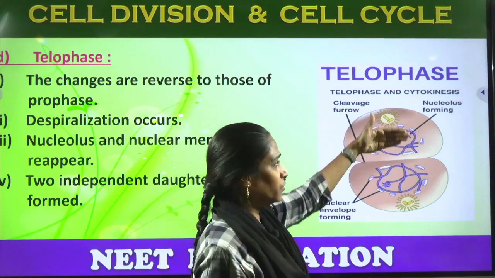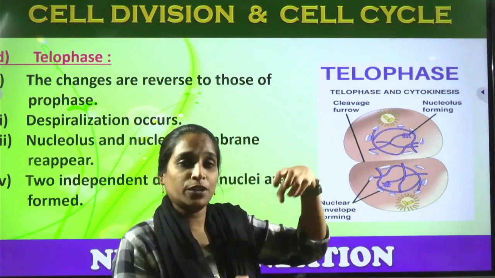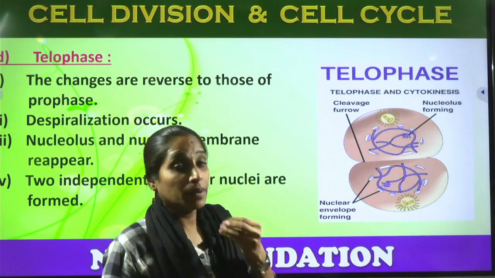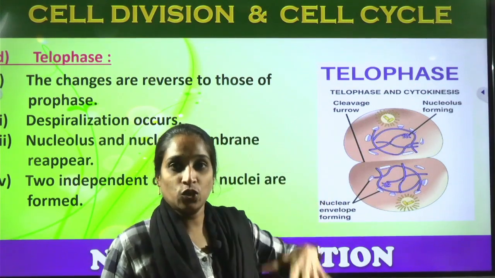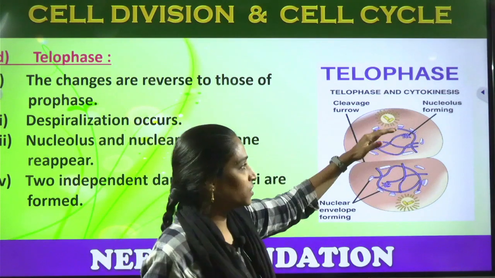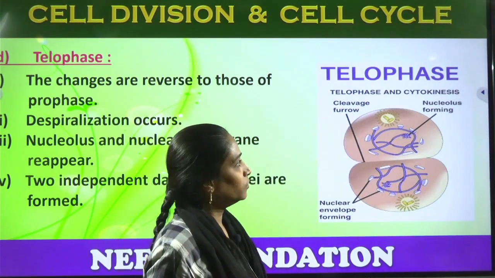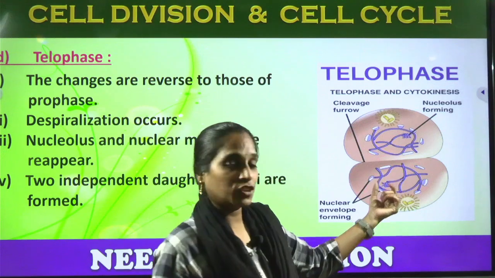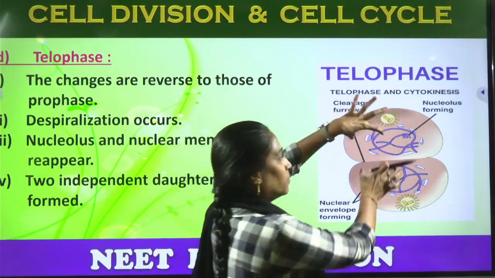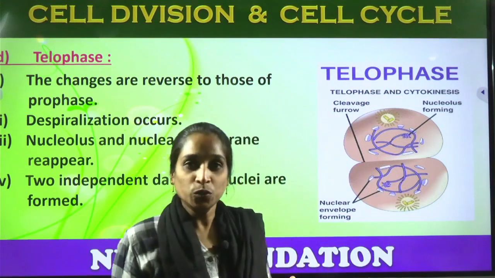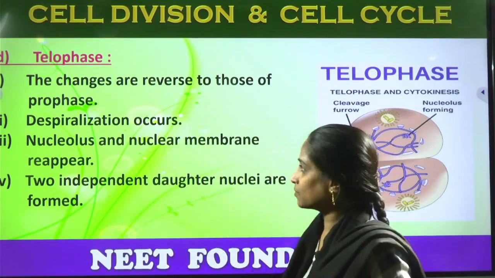Before that, the division of the nucleus occurs with the complete formation of the nuclear membrane and the nucleolus, so that an equal number of chromosomes is maintained by both cells. First the nucleus divides, karyokinesis, and next the cytoplasm divides, cytokinesis, completely dividing into two daughter cells.